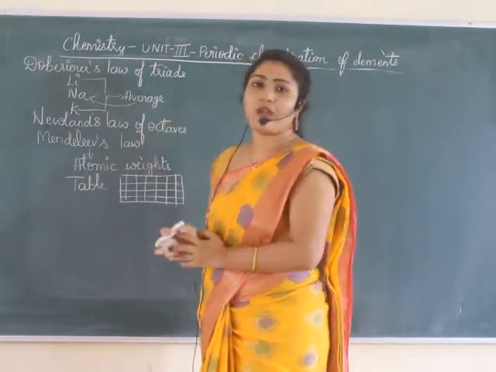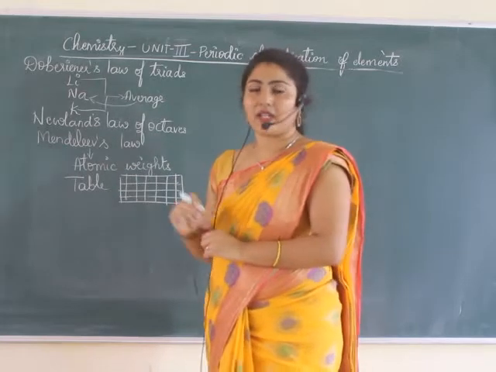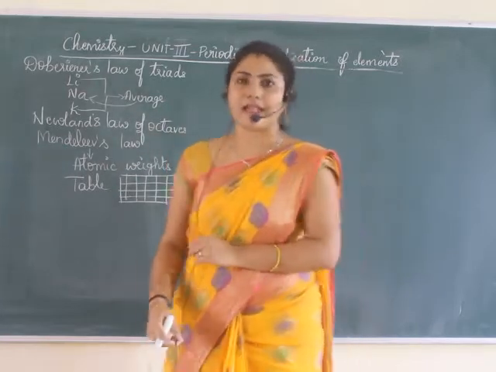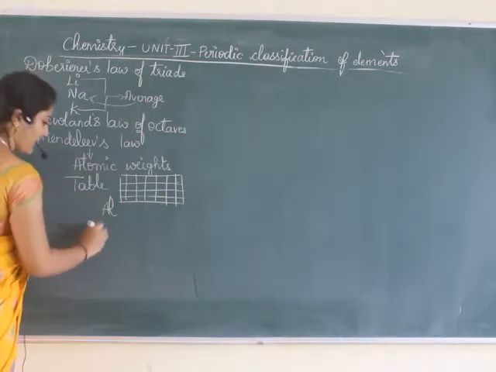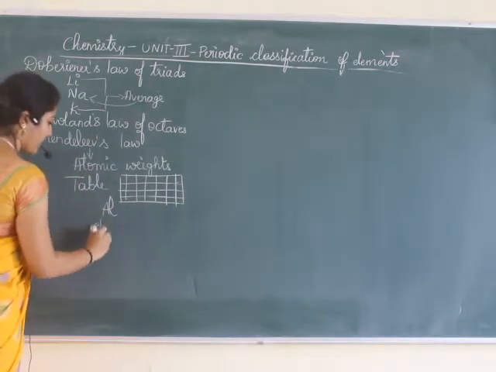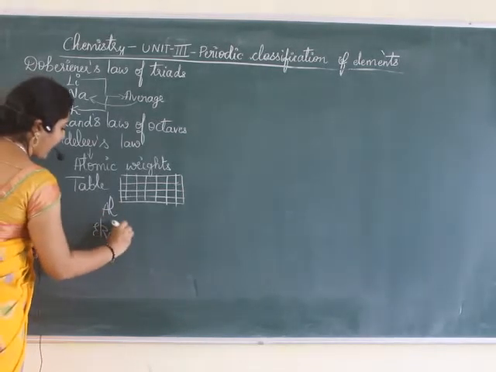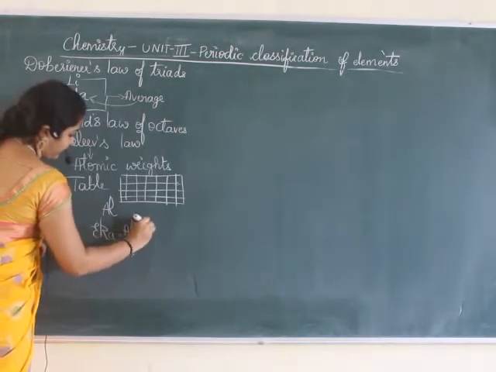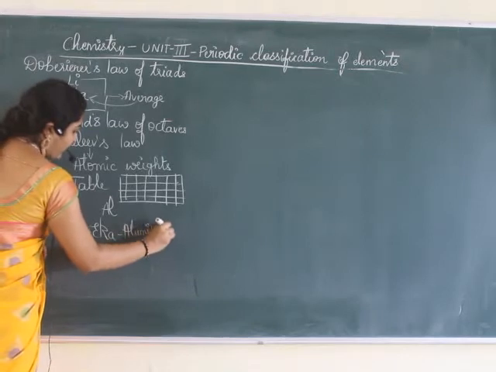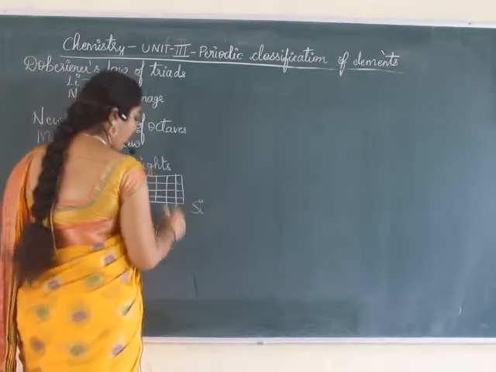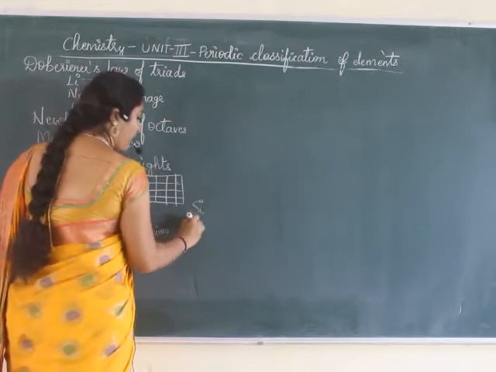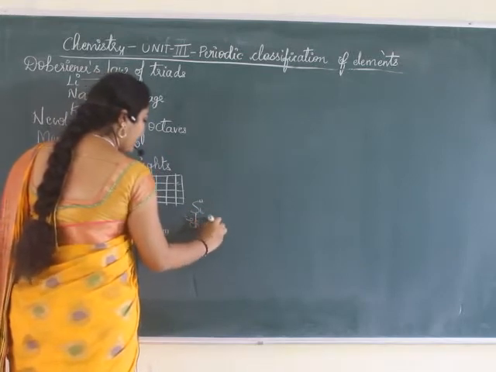Then wherever he could not find the element, he gave a space there. For example, below aluminium, he gave a space. He could not know which element it is, so he named it as Eka aluminium. Same way, he could not find out the element next to silicon, so he called it as Eka silicon.